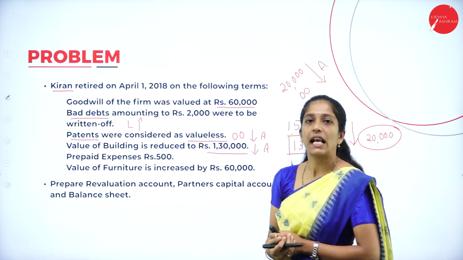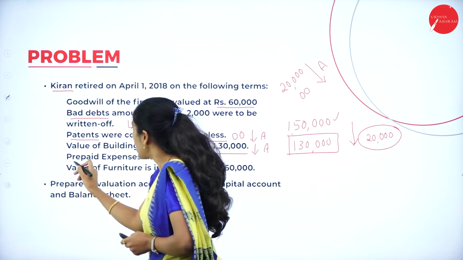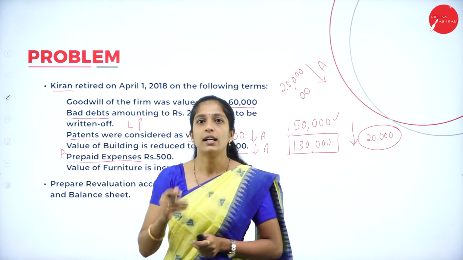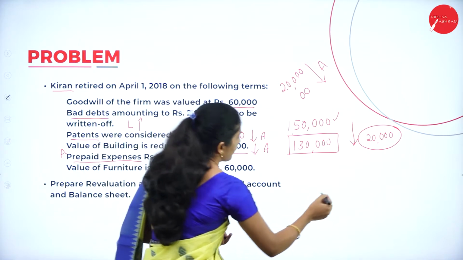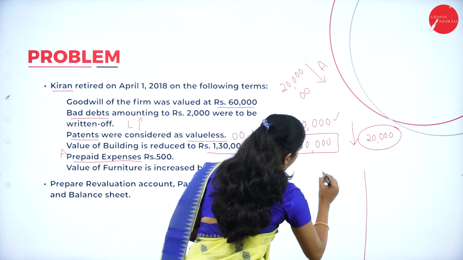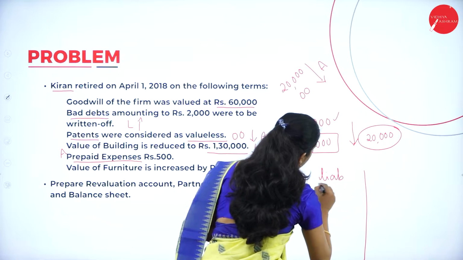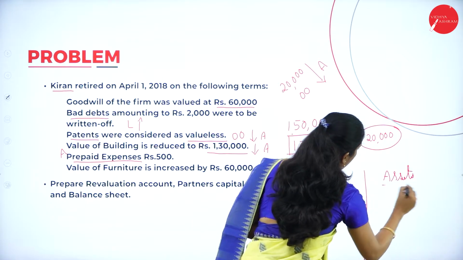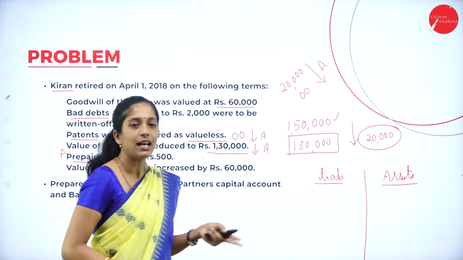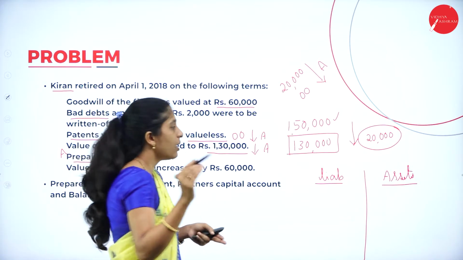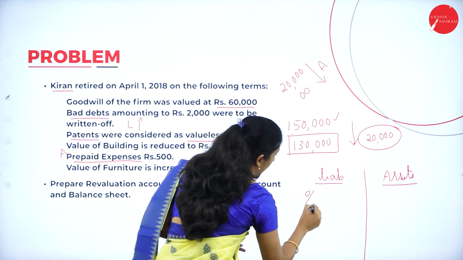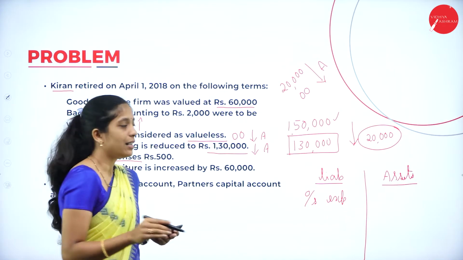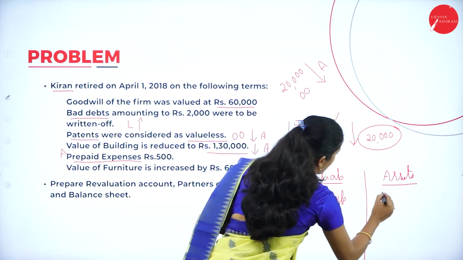Next, prepaid expenses rupees 500. So what is prepaid expenses? It's an asset. Why is it an asset? As I told, always remember this. Suppose you see, this is liabilities and this is assets of your balance sheet. This is the asset side and this is the liability side. Always remember, outstanding expense is a liability. Then outstanding income is what?